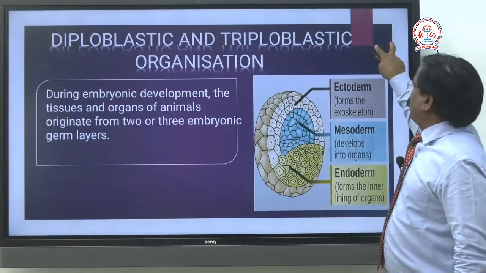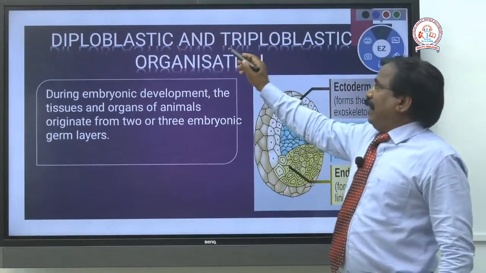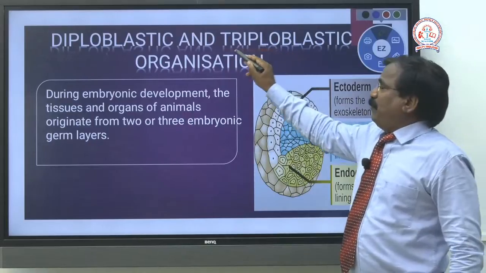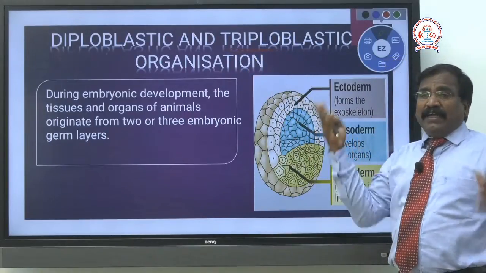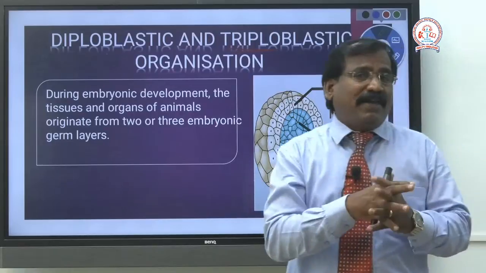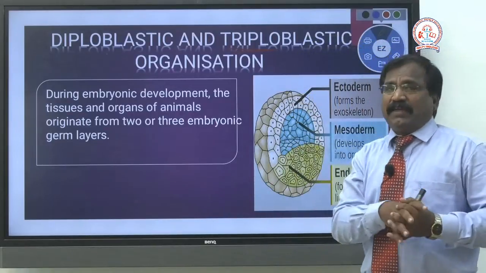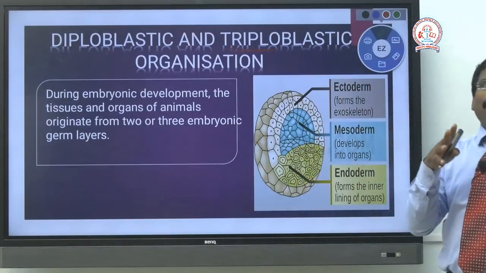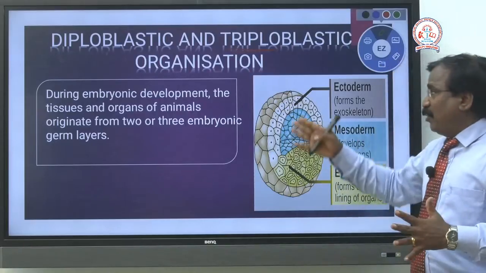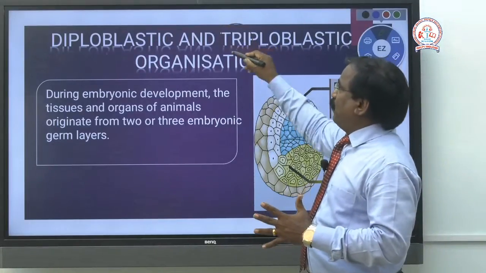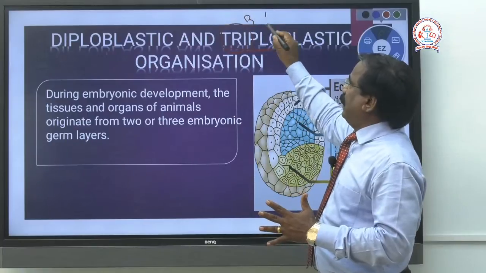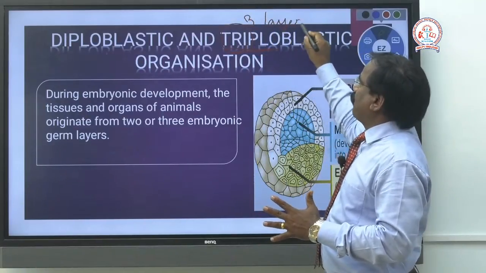If the embryo possesses three germ layers like this, the organism comes under triploblastic organization. Tri means three germ layers.